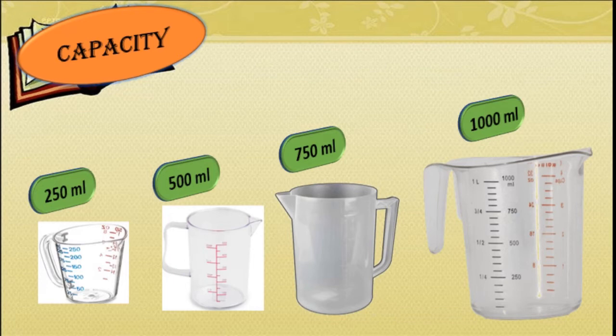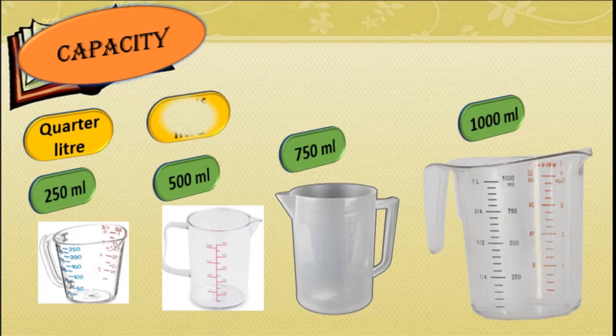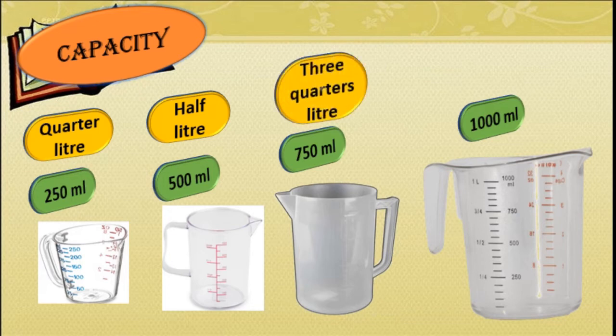Now 250 ml is nothing but a quarter liter and 500 ml is half liter. 750 ml, that is nothing but 3/4 liter, and 1000 ml is equal to 1 liter. Got this, students? We get milk, that is half liter milk, half liter bottle of cold drinks, or 200 ml cold drinks we get, right?